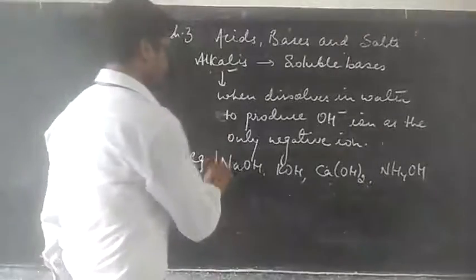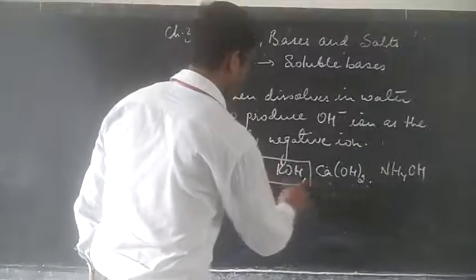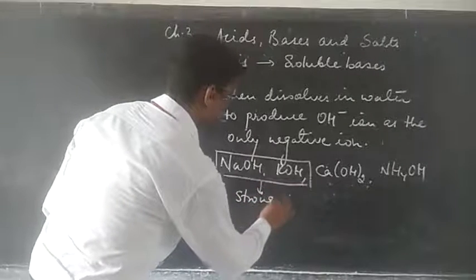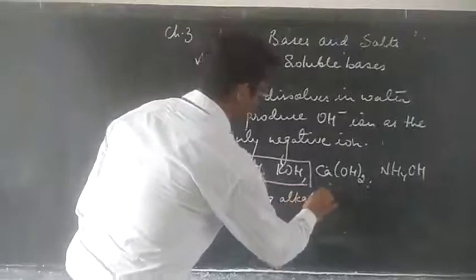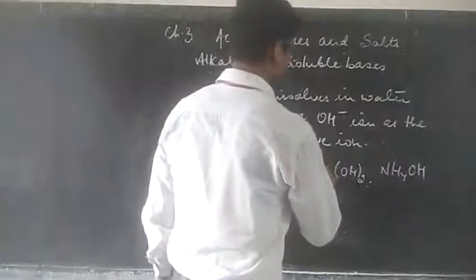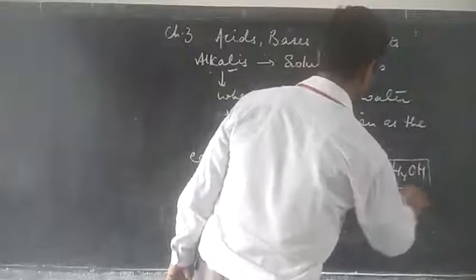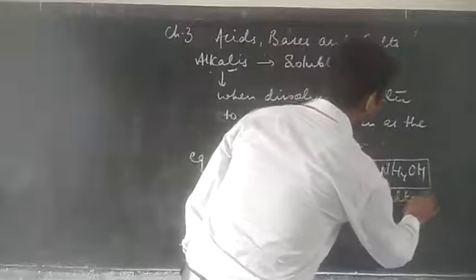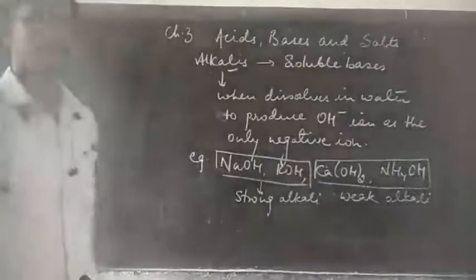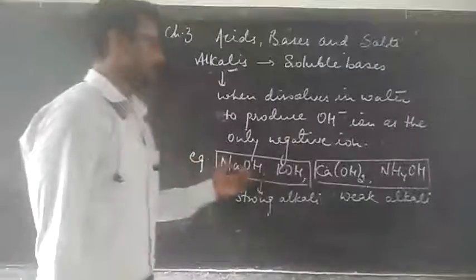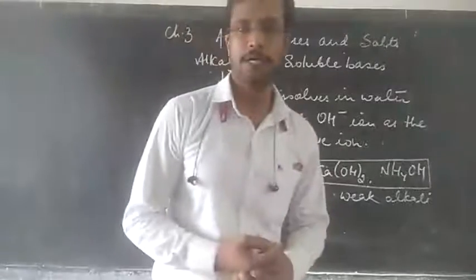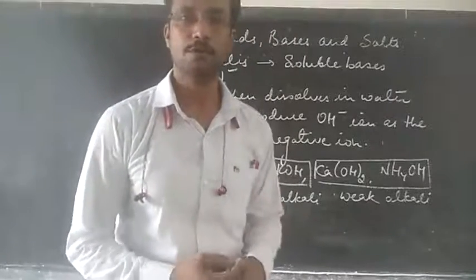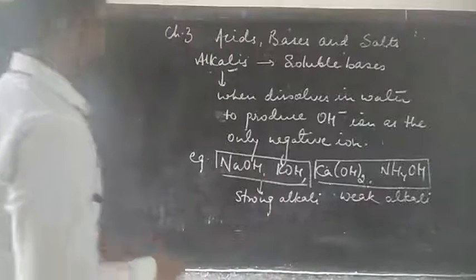Out of these, sodium hydroxide and potassium hydroxide are strong alkalis, whereas calcium hydroxide and ammonium hydroxide are weak alkalis. Now, as per the definition, these alkalis should produce hydroxyl ion as the only negatively charged ion in their aqueous solution. So let us see whether it is true or not.